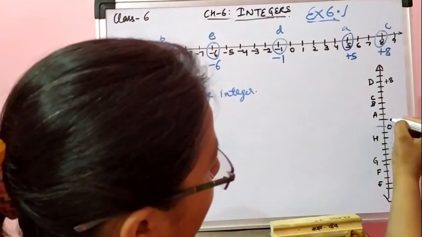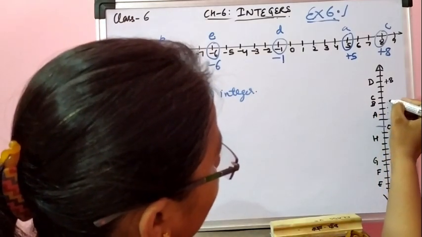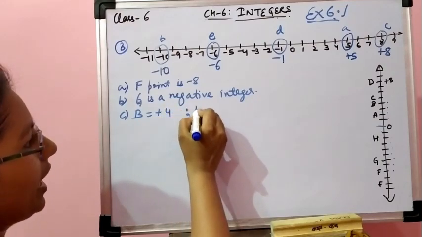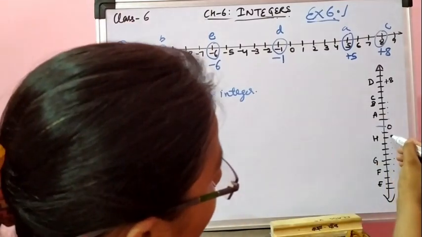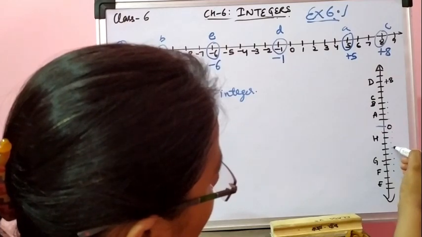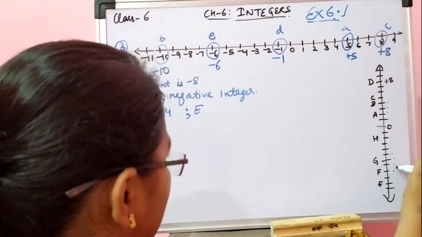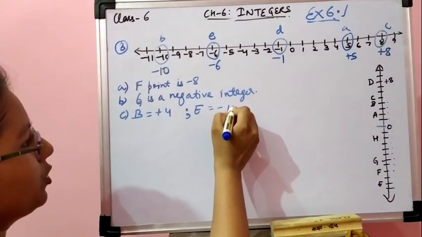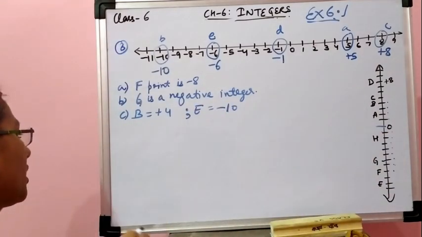B is above, so +1, +2, +3, +4. So B is equal to +4 and E is -1, -2, -3, -4, -5, -6, -7, -8, -9, -10. E is equal to -10.